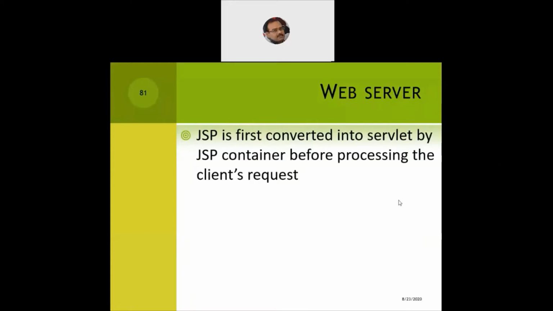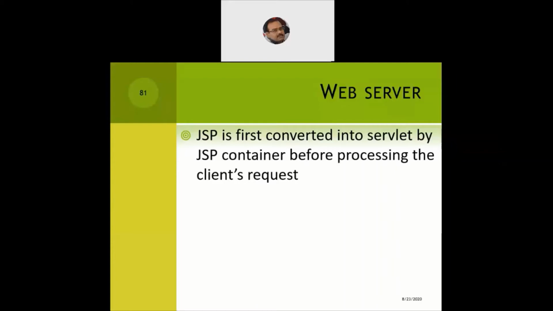So as we discussed, JSP will first be converted to a servlet by a JSP container, or what we also call a JSP engine, before processing the client request. And that is very important. If the JSP fails in creating the instance of a servlet, then the entire request response paradigm will fail and the user will be thrown an error.